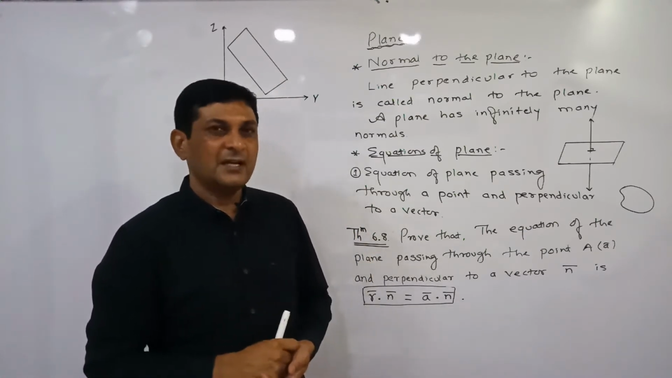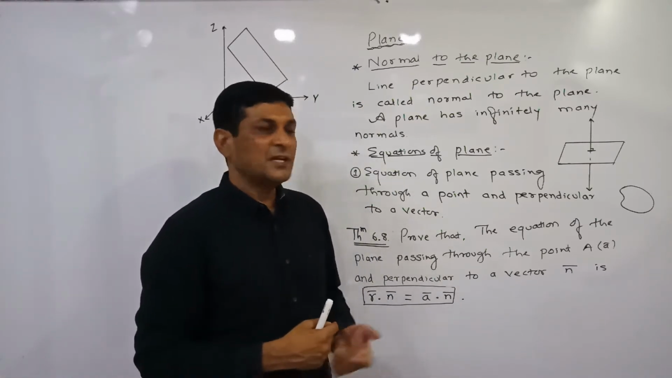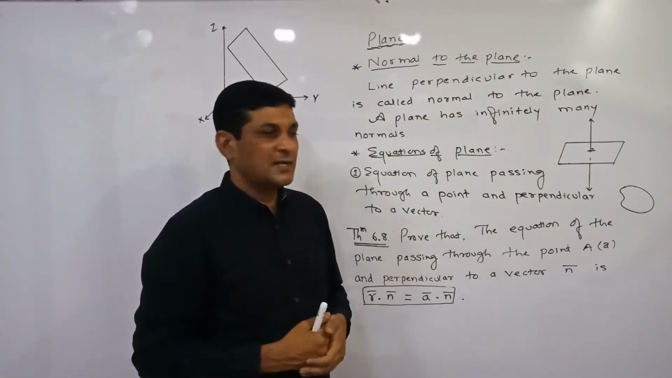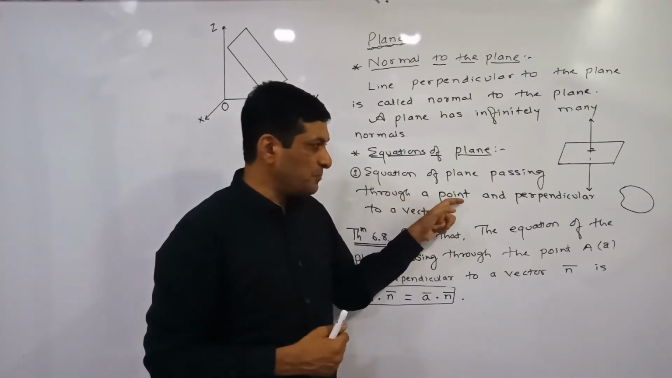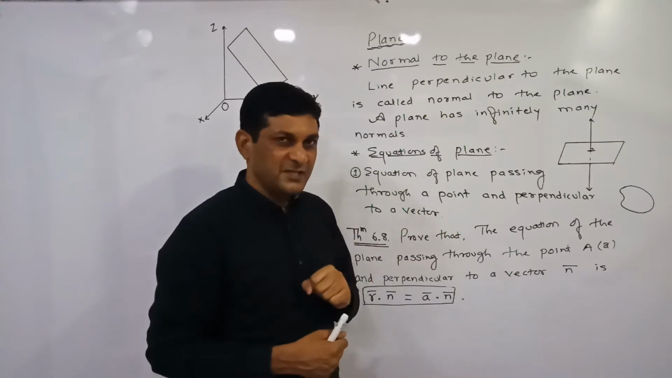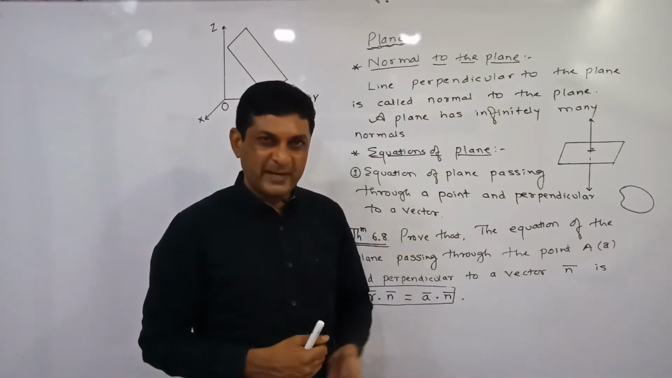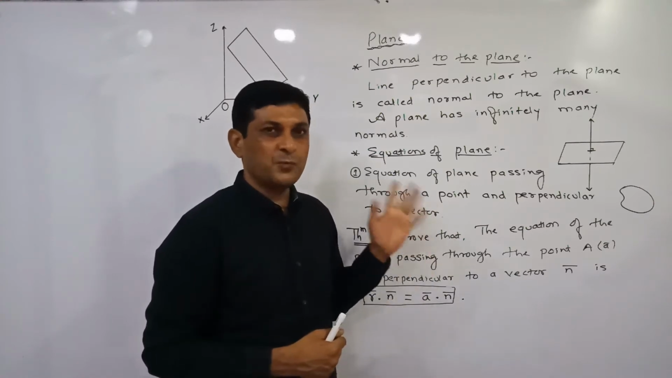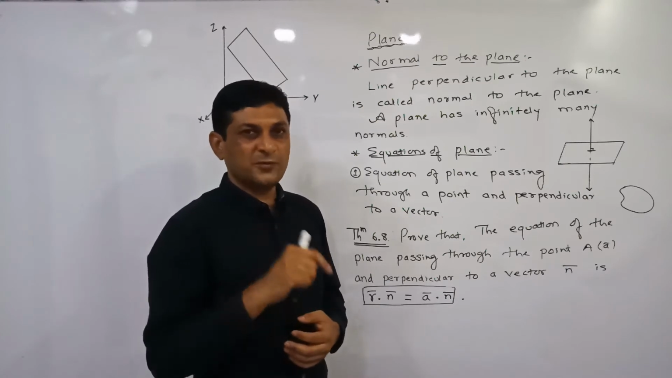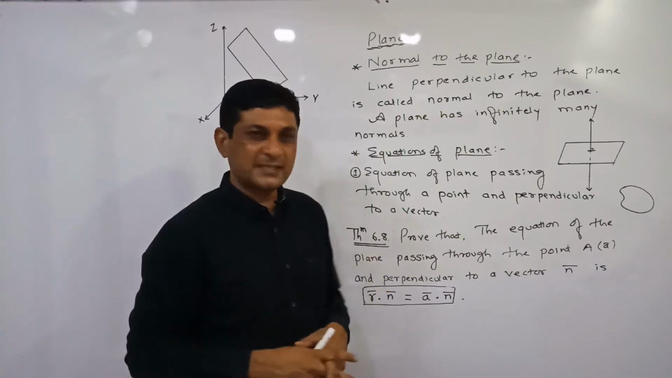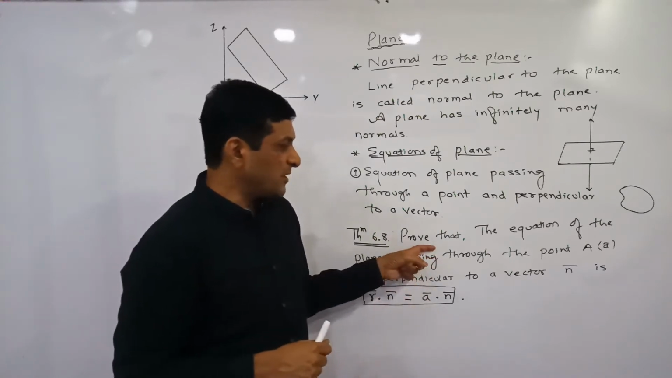Now in this chapter first we are going to find the equations of a plane. In the first case we are finding the equation of a plane passing through one point, means one point on the plane is given to us, and perpendicular to a vector, means one vector perpendicular to the plane is given to us. In such cases what will be the equation of the plane? That part we are discussing in our first theorem, theorem 6.8. So what is the statement of the theorem?